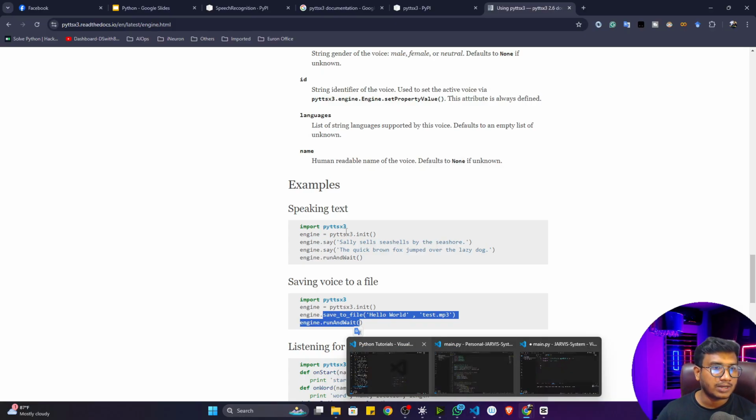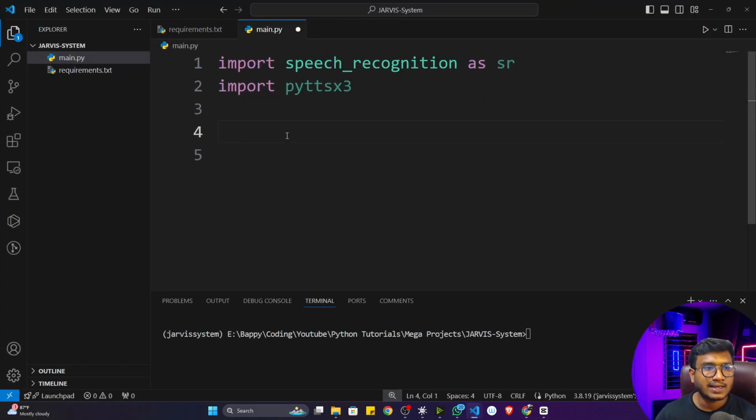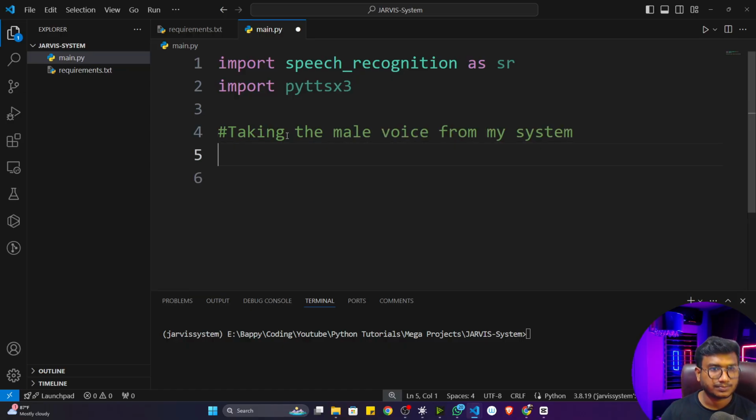So the first thing you have to do is set the voice. Set the voice means what voice you want to take, whether it's a male voice or a female voice, because inside our operating system we have two kinds of voice, male voice and female voice. If you see the Jarvis system, Jarvis is a male voice, so I have to take the male voice. For this, first of all, let me comment here. I will be taking the male voice from my system.